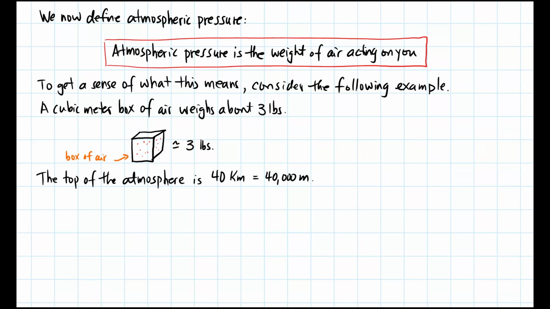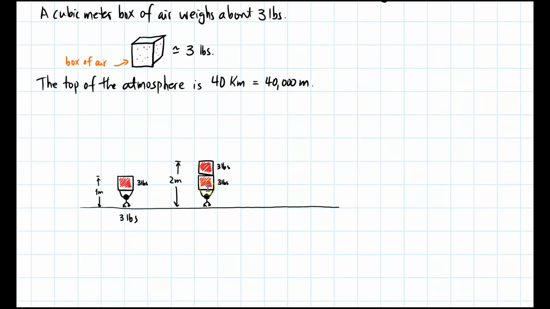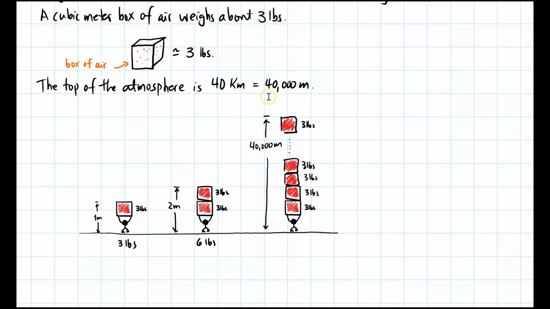The top of the atmosphere is 40 kilometers, or 40,000 meters. Imagine that there's this little tiny person who's holding up a box, and that box is 1 meter in height. How much weight is he going to feel? His weight that he feels is 3 pounds. If I now put a second box of air, that's now going to weigh 6 pounds. So how much does he actually feel? He feels 6 pounds.